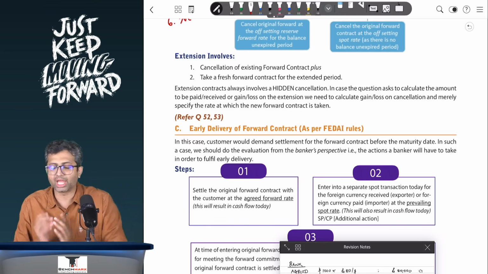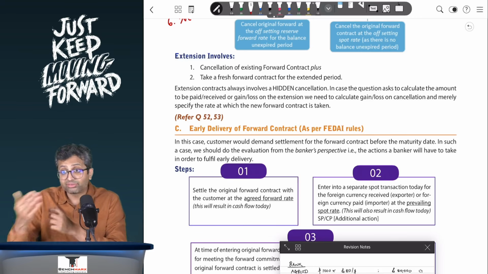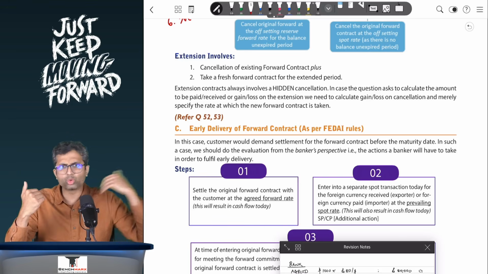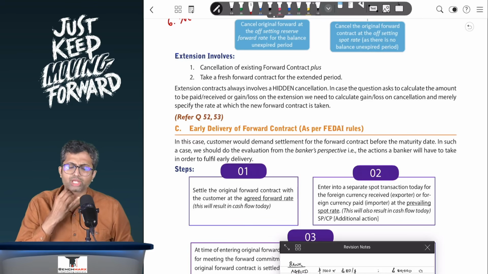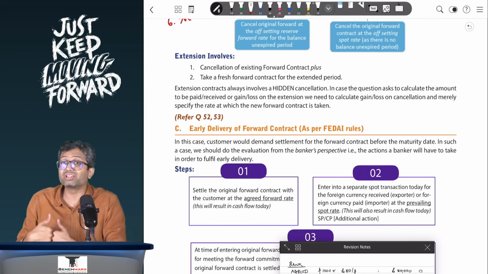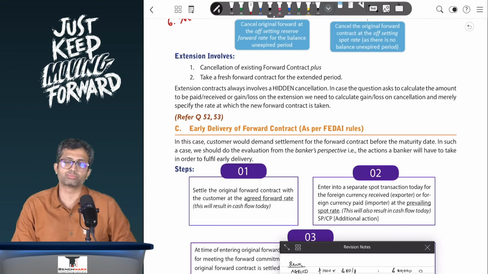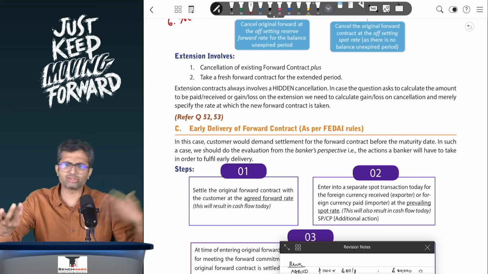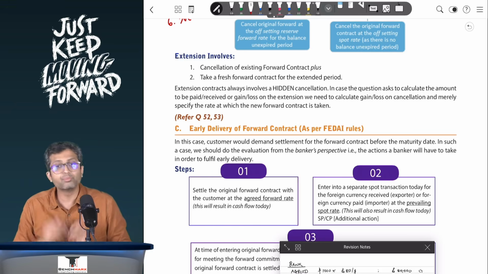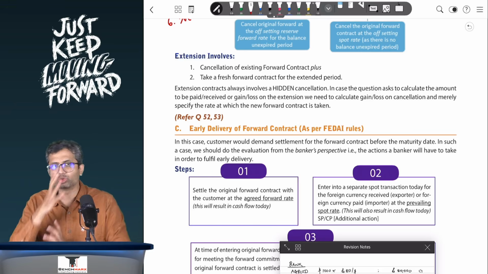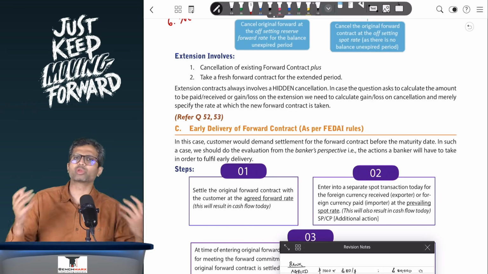While we are doing that, we have to consciously ask ourselves whether this is resulting in a cash inflow or a cash outflow today. If yes, you will mention whether it is a cash inflow or a cash outflow. Consciously you have to figure out whether it is an additional action that the banker had to take because the customer came early. If yes, for that additional action, we'll have to figure out whether it results in a cost or in a selling price. Once we are able to do that, then we'll calculate something called swap charges and we will calculate interest.